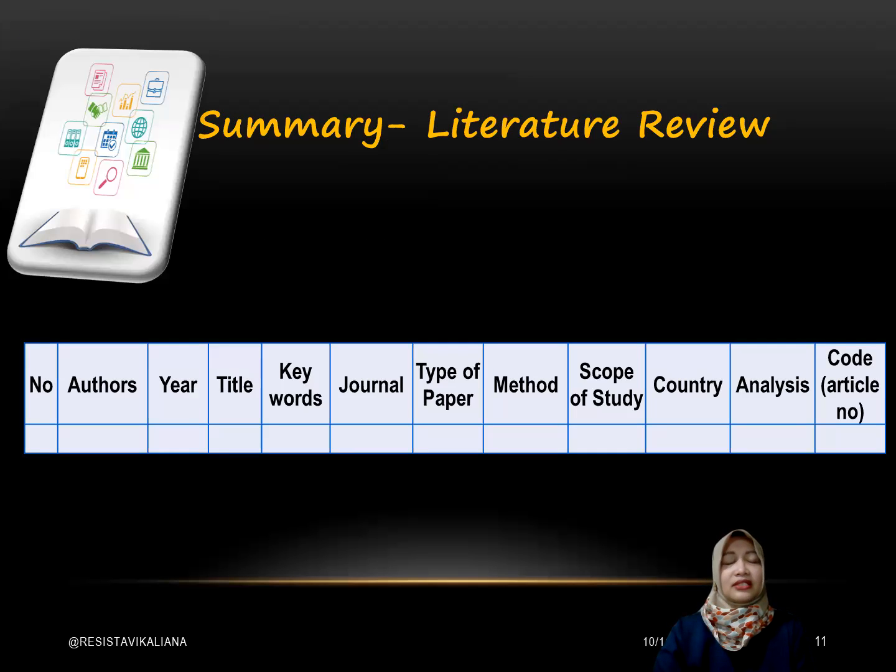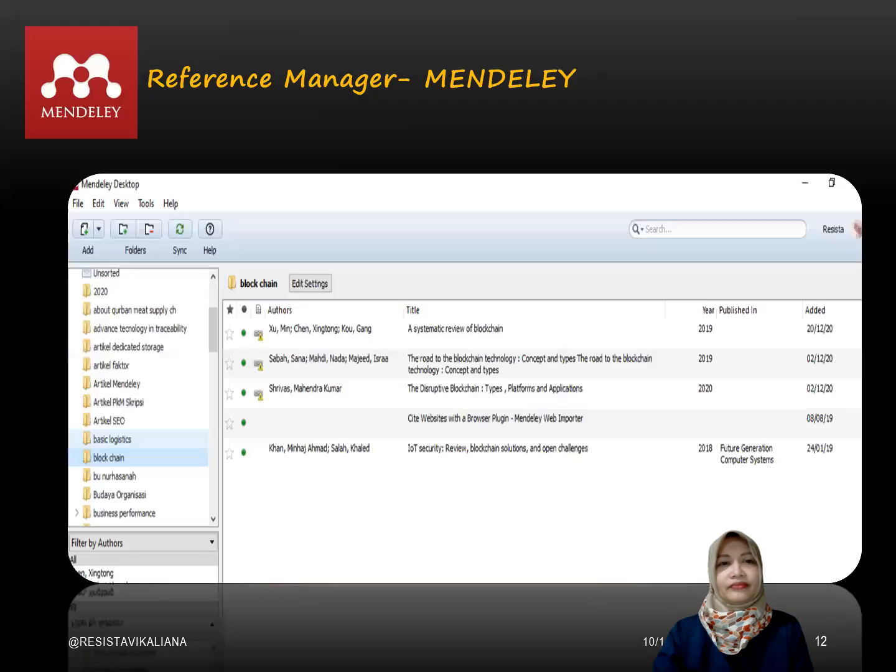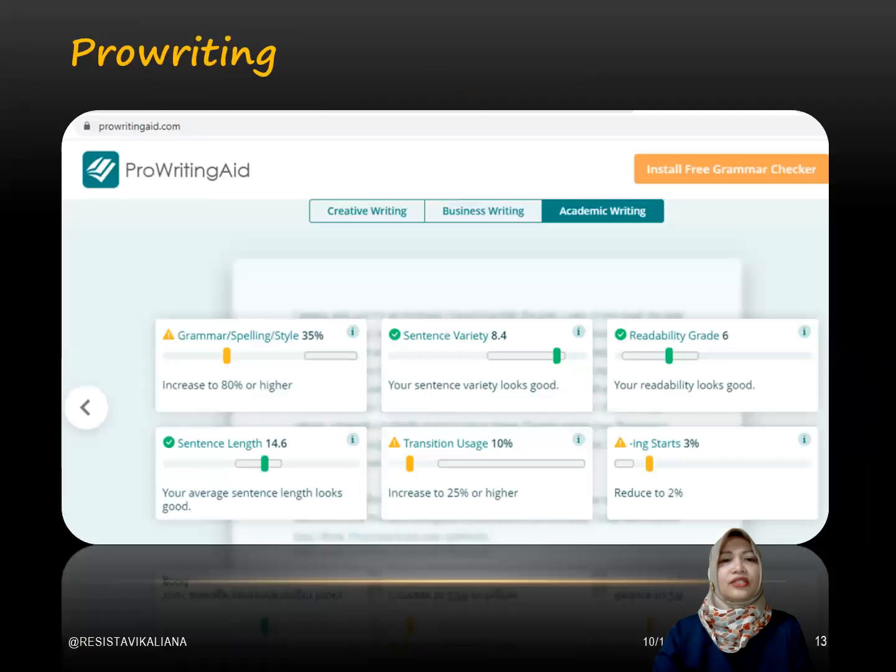This is an example of a table to make a summary of our literature review, of course, to find our research idea. This is Mendeley to manage our literature. This is Pro-writing.